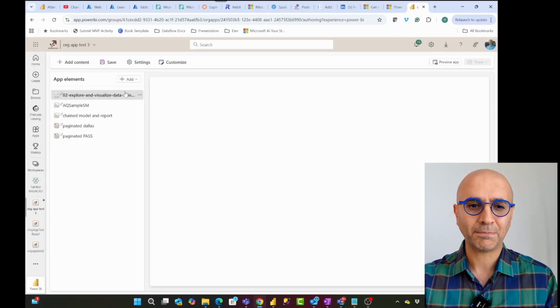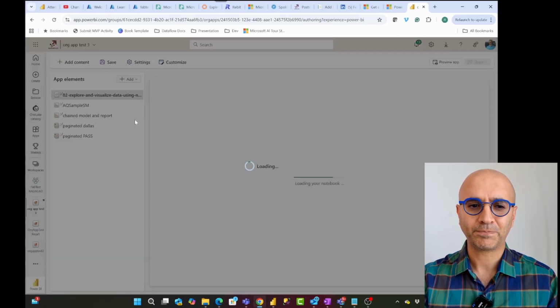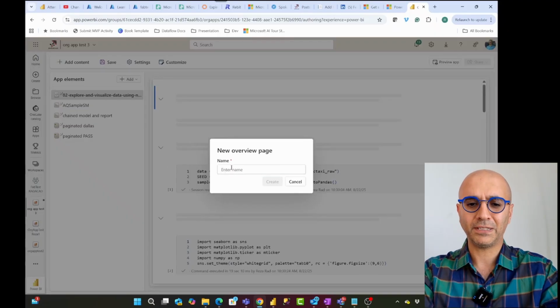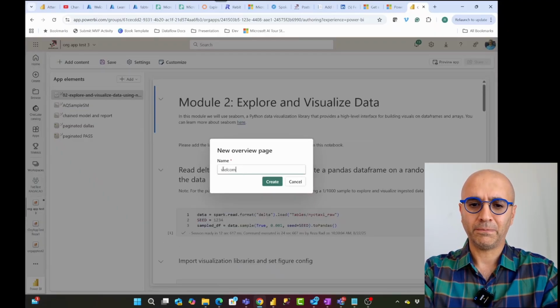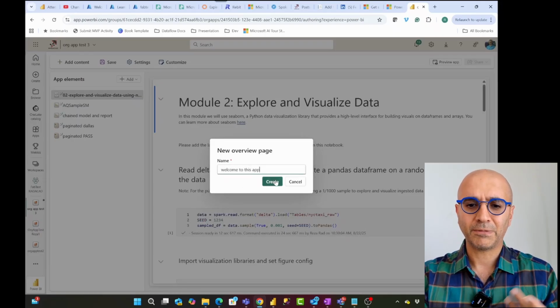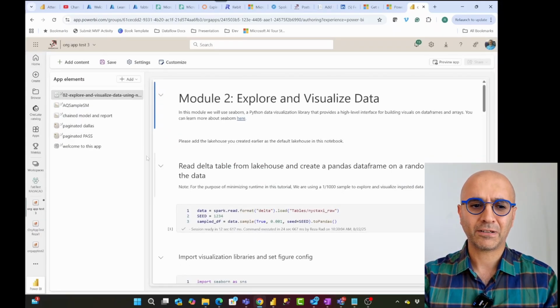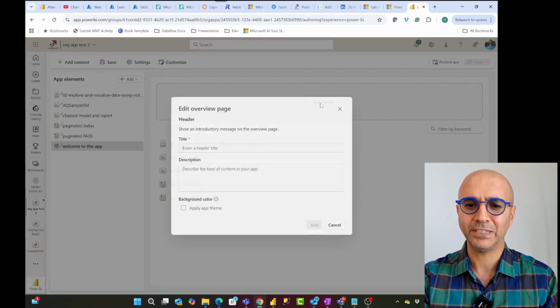Once you create the app, you can go and build sections in it. You can add links to it. You can also create an overview page. This overview page can be something like a welcome to this app type of thing, with some explanation. You can then customize your overview page. This is like the overview page. You can add a header to it.